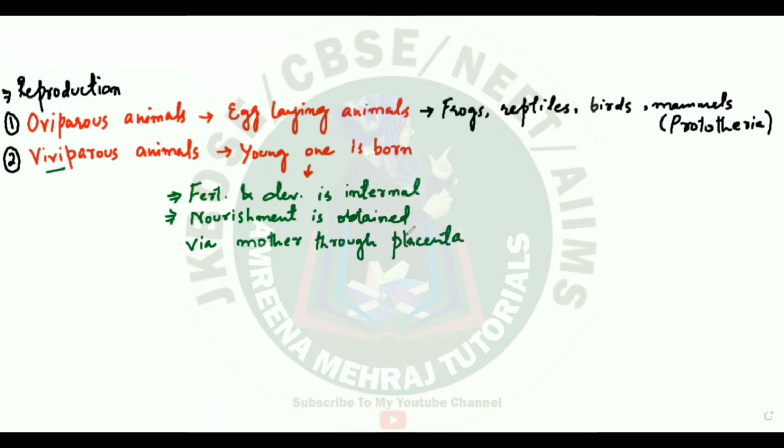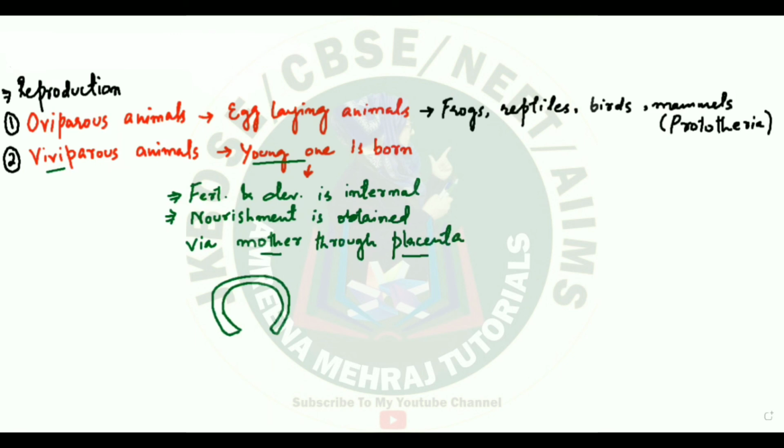By means of placenta. So placenta is going to be the connection between the young one which is getting developed inside the body and the mother. Say for example, this I have made you understand in previous lecture also. Say for example, this is the uterus where the young one is getting developed. So this is the uterus, and that means this is the mother's uterine wall. So for simplicity purpose.